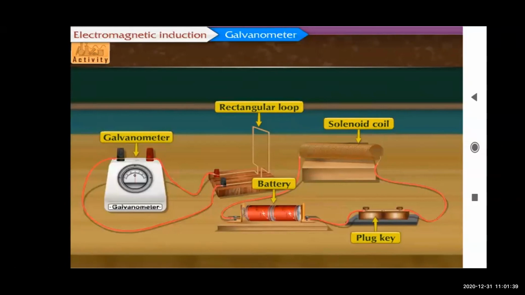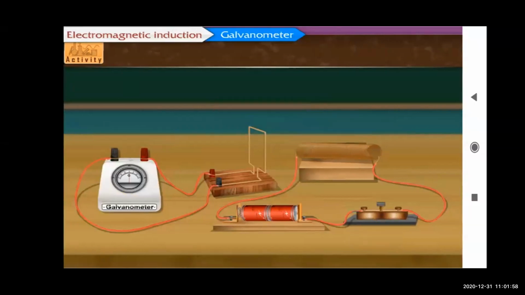Maybe you understood the construction. What we have done is taken a rectangular loop and a solenoid coil. Now connect the solenoid coil to a battery through a plug key. Keep the plug key open. Let us connect the rectangular loop to the galvanometer. So this is the first thing we are going to do. Now we'll see the working.